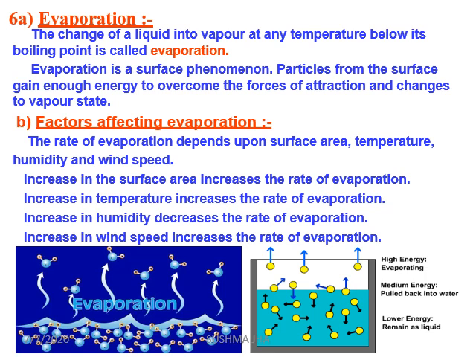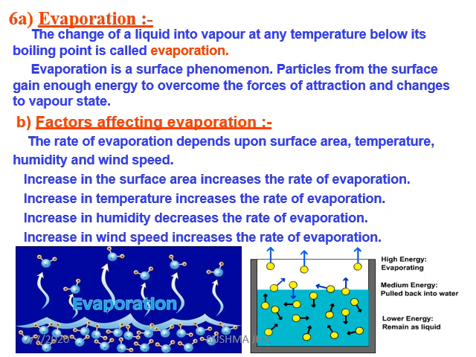Now, another process is evaporation. The change of liquid into vapor at any temperature below its boiling point is called evaporation. Evaporation of water is a very common example. Evaporation is a surface phenomenon. As you know, from the leaf surface, water is continuously evaporated from plants. Particles from the surface gain enough energy to overcome the force of attraction and change into the vapor state.